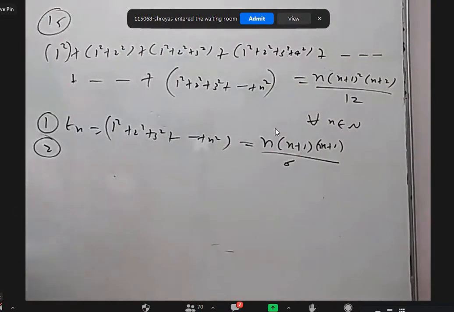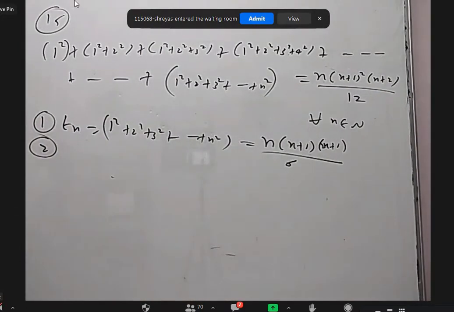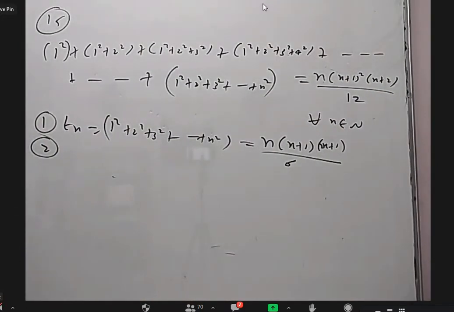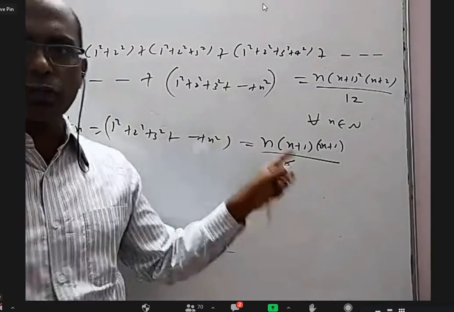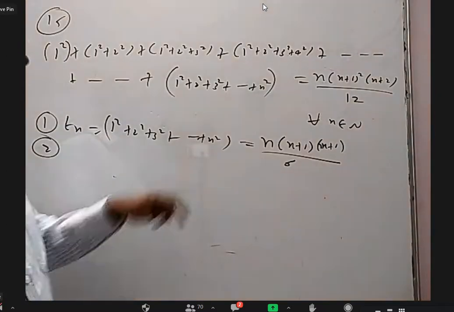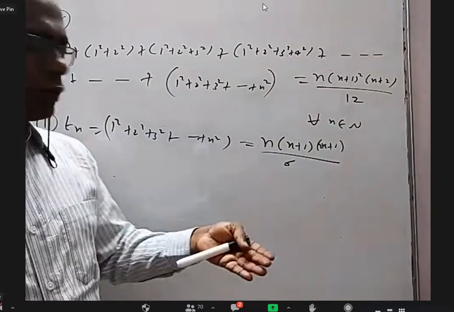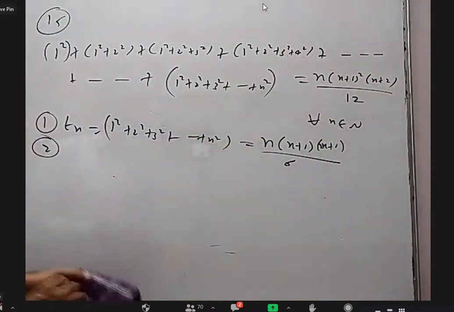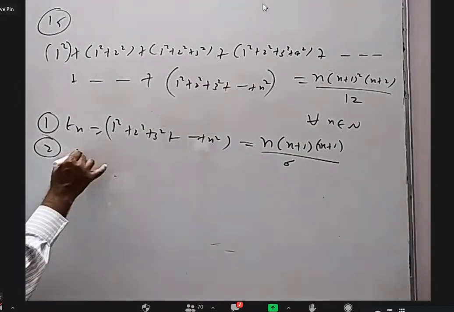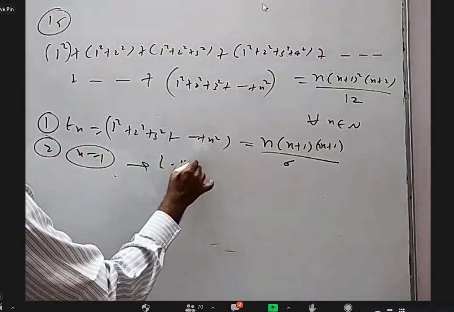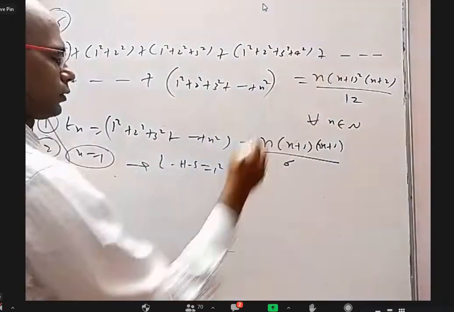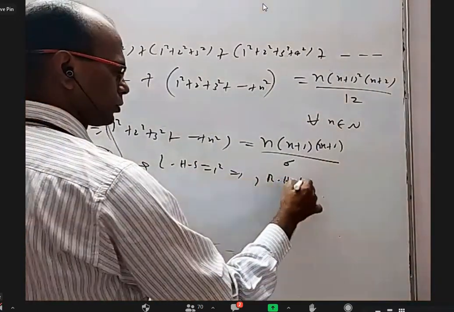So here, understanding the nth term itself is one thing, and then knowing the formula for that. You should remember this formula: the sum of the squares of n natural numbers is this. Right now we'll take it. Second thing, let us prove for n equal to 1. For n equal to 1, the LHS is only 1 square. The RHS is 1 into (1 plus 1) into (2 plus 1).